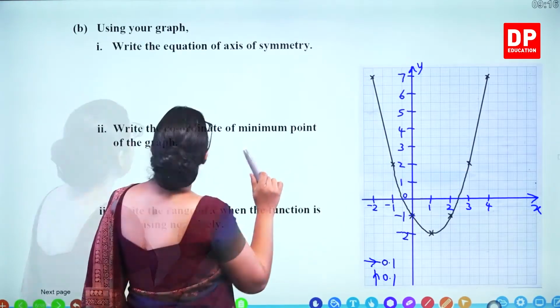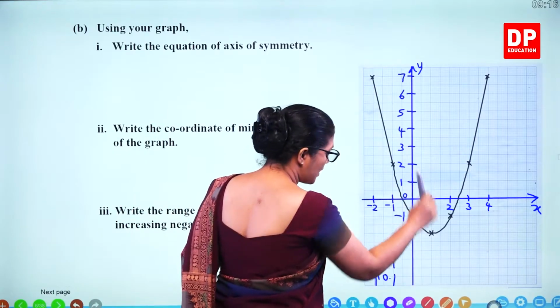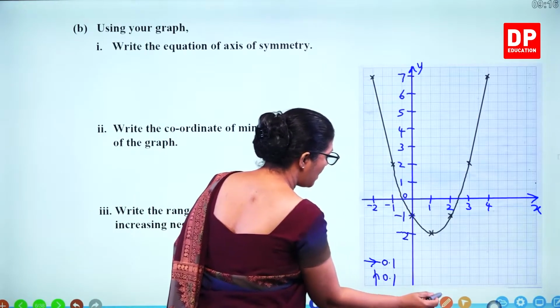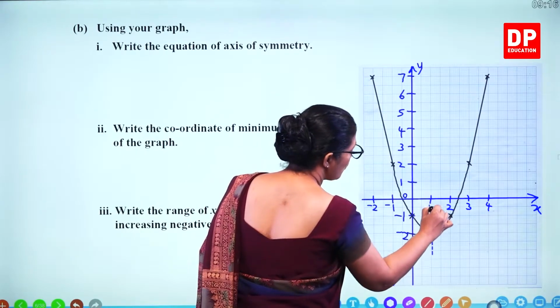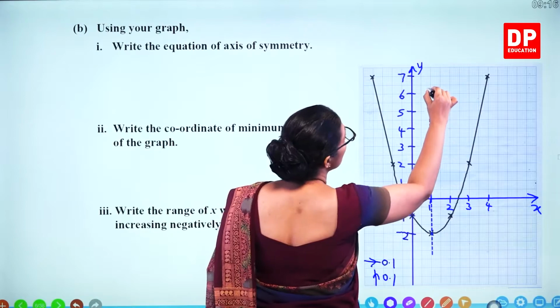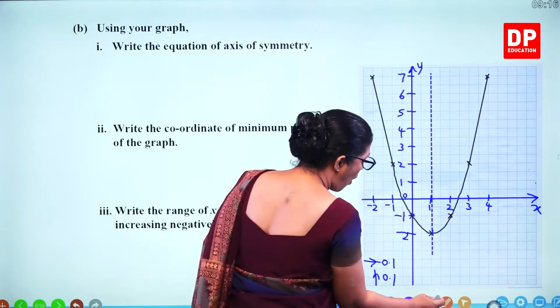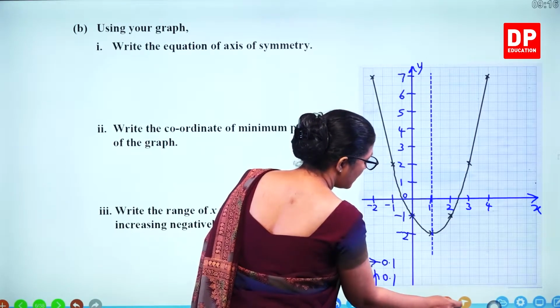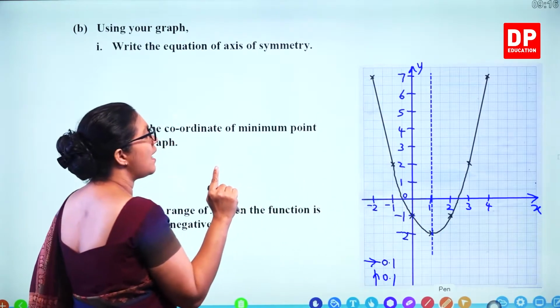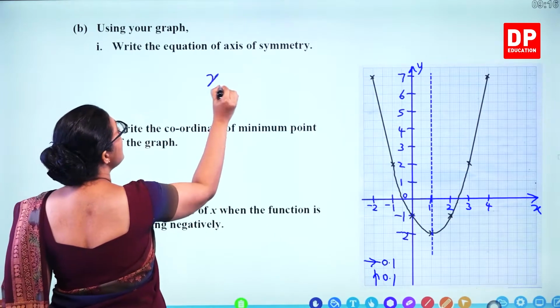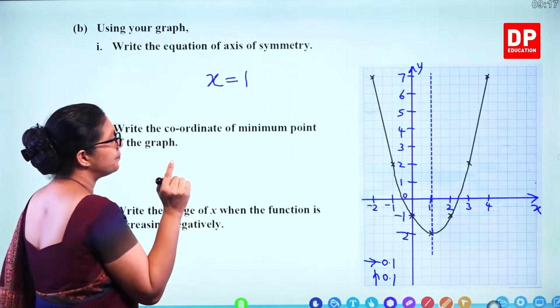Using your graph, write the equation of axis of symmetry. So, what is the axis of symmetry? That is the line passes through the vertex point. So, vertex point. So, this is the axis of symmetry. So, always the x values are 1. So, what is the vertical line? Axis of symmetry, x equals 1.